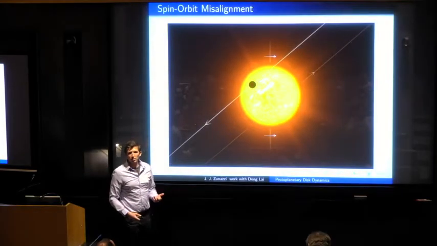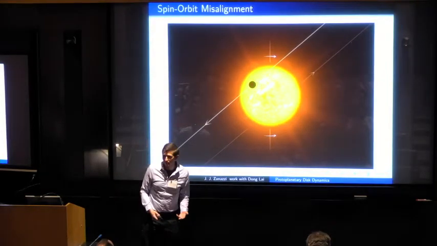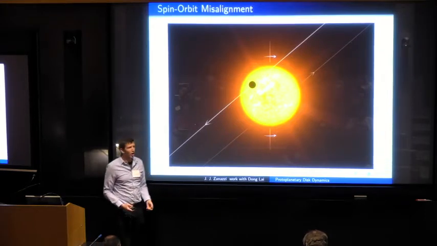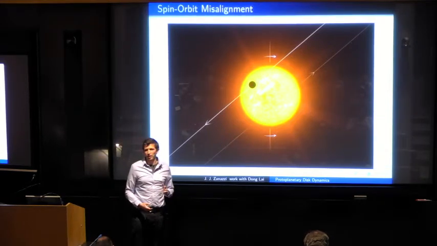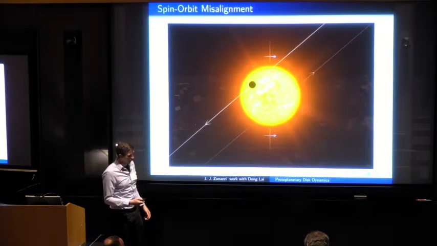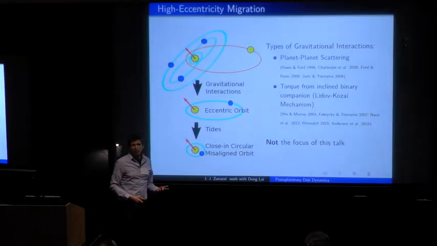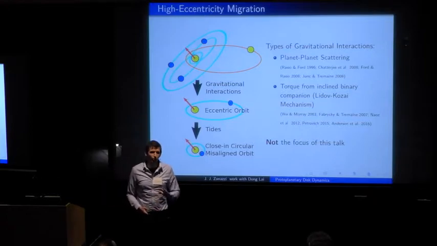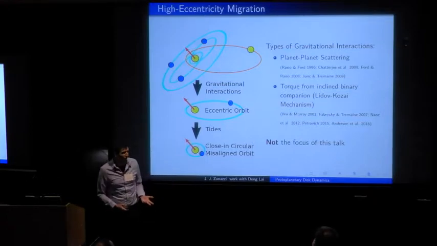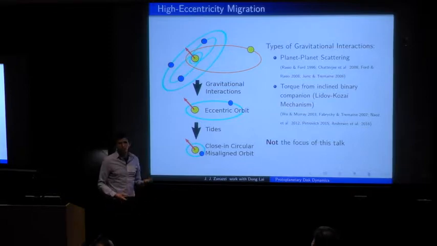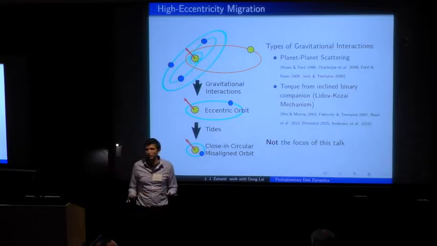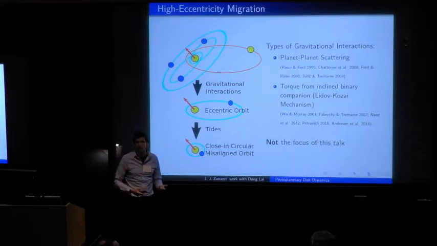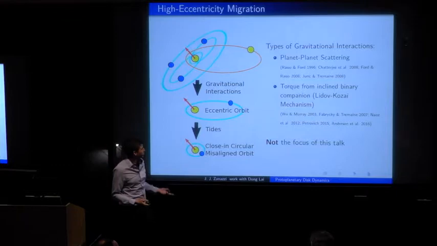Okay, so the main observation motivating the work which I'm going to be discussing today are the many exoplanetary systems which have been observed where the orbital angular momentum axis of the exoplanet is highly misaligned with the host star spin axis. And the main way people have conventionally explained these exoplanetary systems is through formation from the high eccentricity channel, where the planet forms and undergoes some violent gravitational interaction, which places the planet on a highly eccentric orbit inclined with respect to the equatorial plane of its host star.